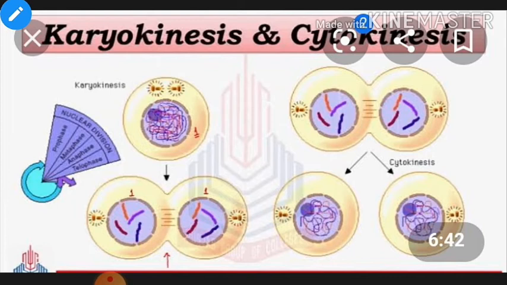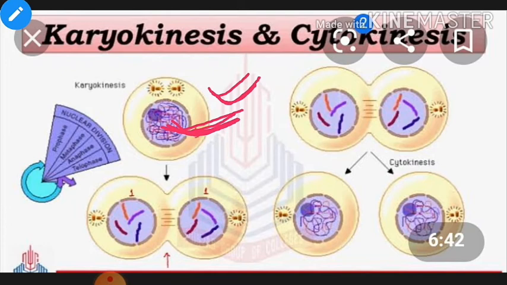You know that chromosomes are present in the nucleus of the cell. Before starting the division of the cell, you will see the chromatin network in the nucleus.